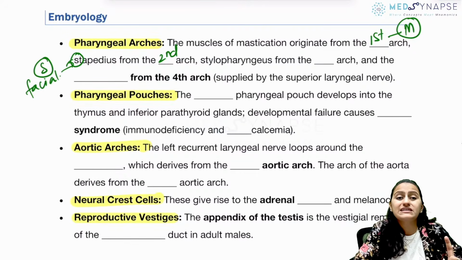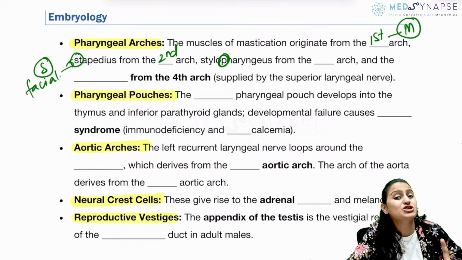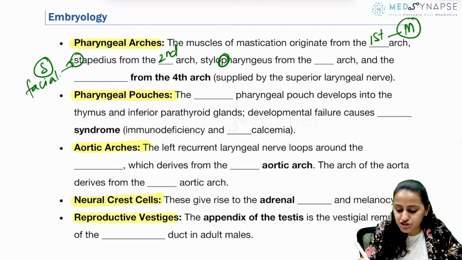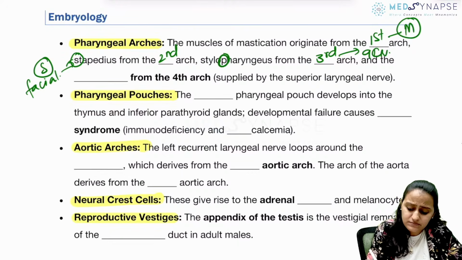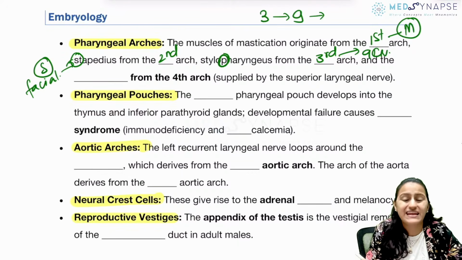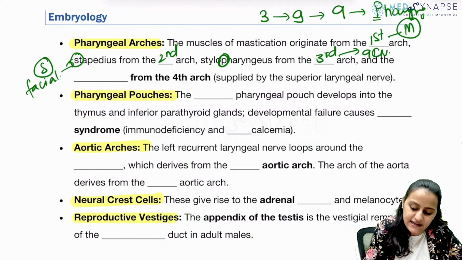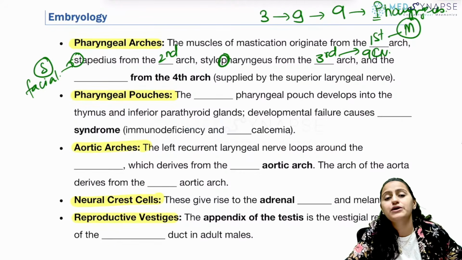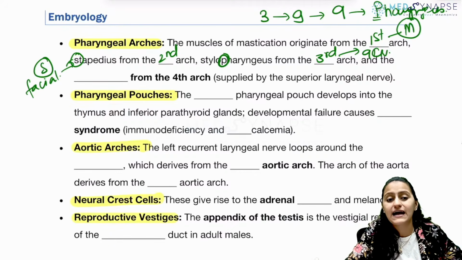Very, very important, third arch ka only muscle is stylopharyngeus, not styloglossus or stylohyoid. It is stylopharyngeus, which is coming from the third arch, and the third arch is what nerve? 9 cranial nerve. Remember 3 ka square 9, and 9 when you write uska ulta is P. So it is stylopharyngeus, not stylohyoid or styloglossus. Okay, where else did we see 9 and P? Parotid glossopharyngeal nerve, preganglionic wala.